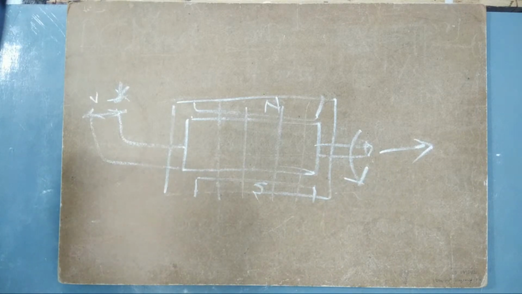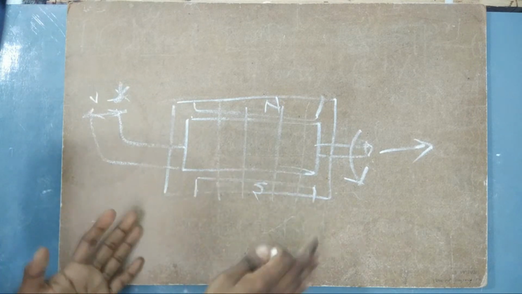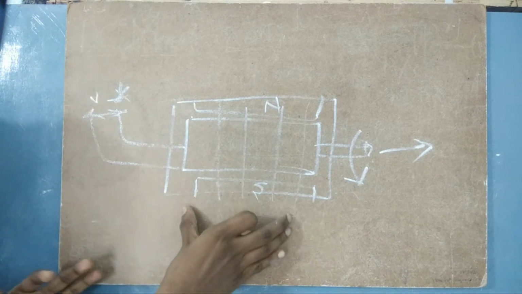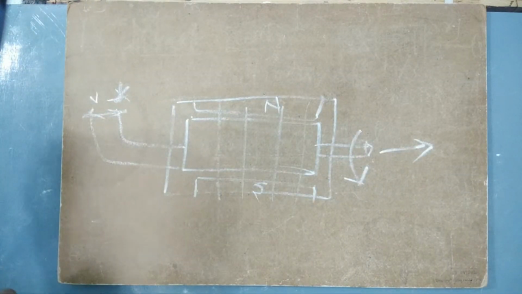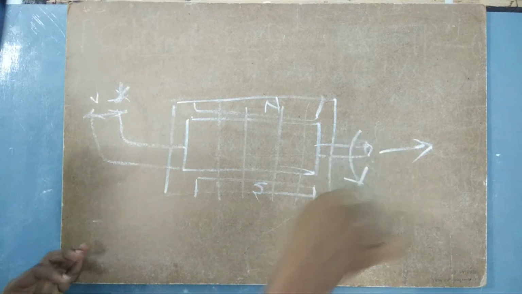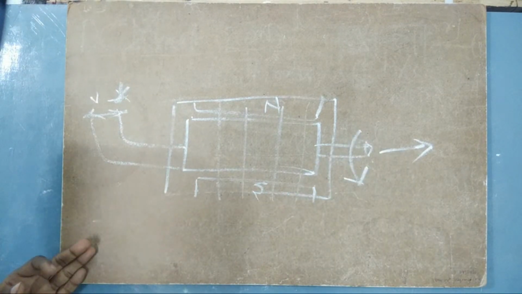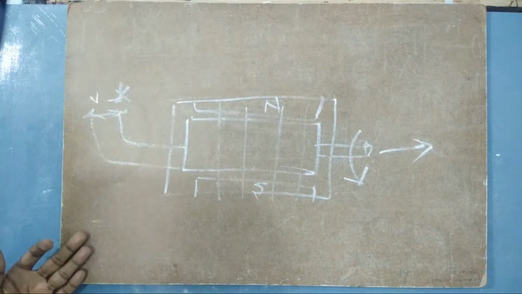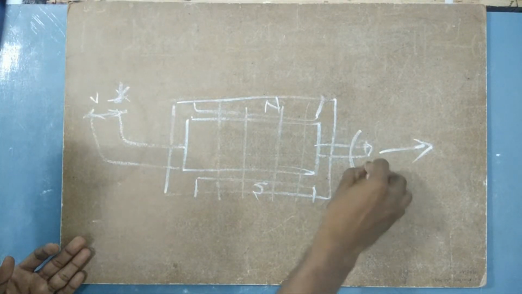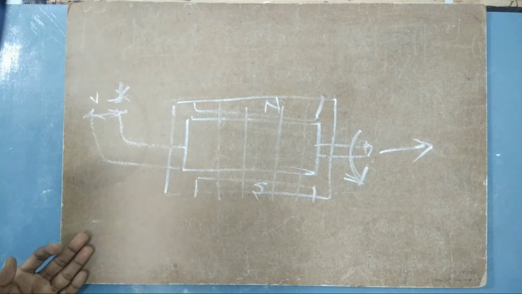When this DC machine is operated for the motoring process, we get mechanical energy, but it will also have some generator characteristics. As it is working as a motor, it will also work like a generator.